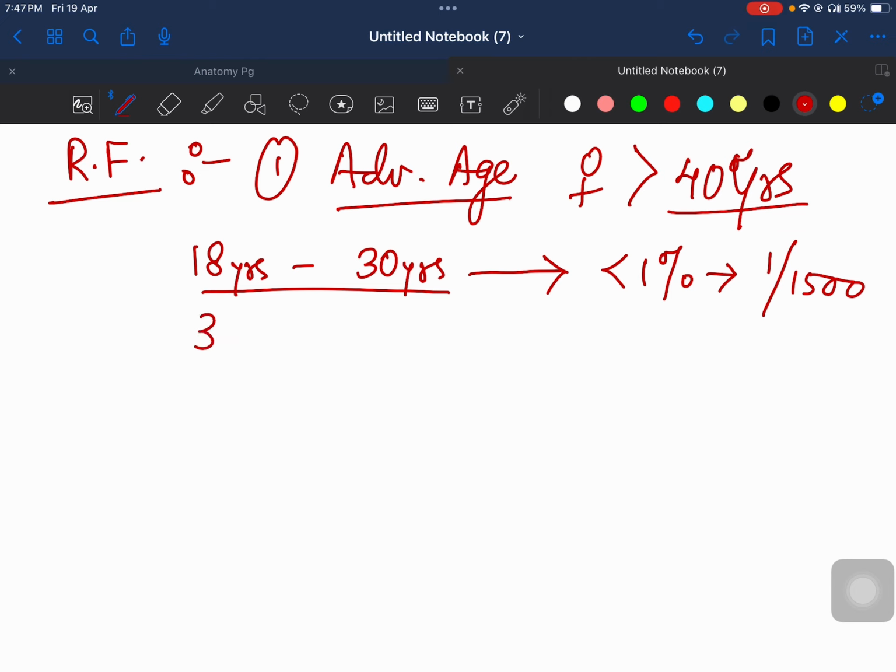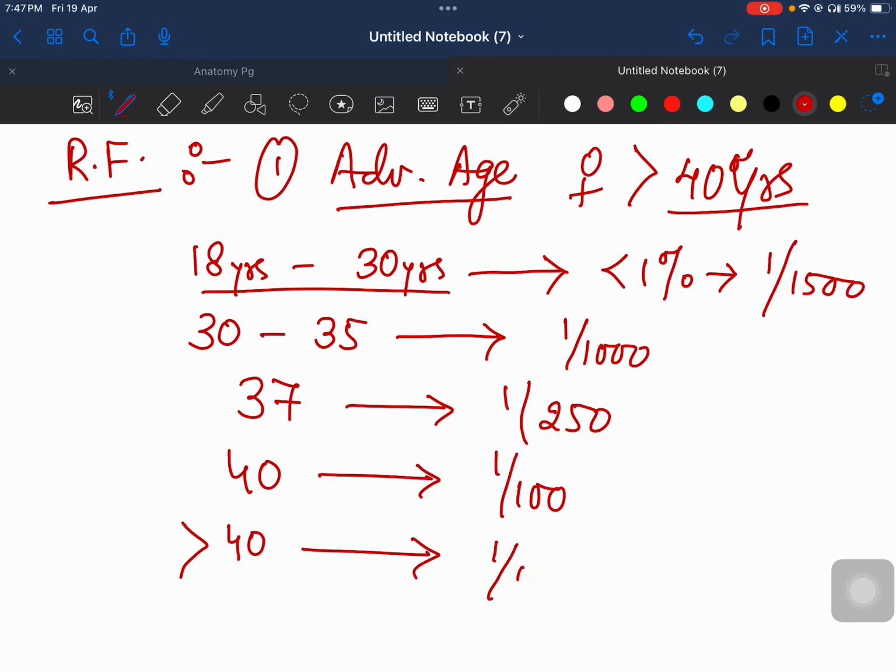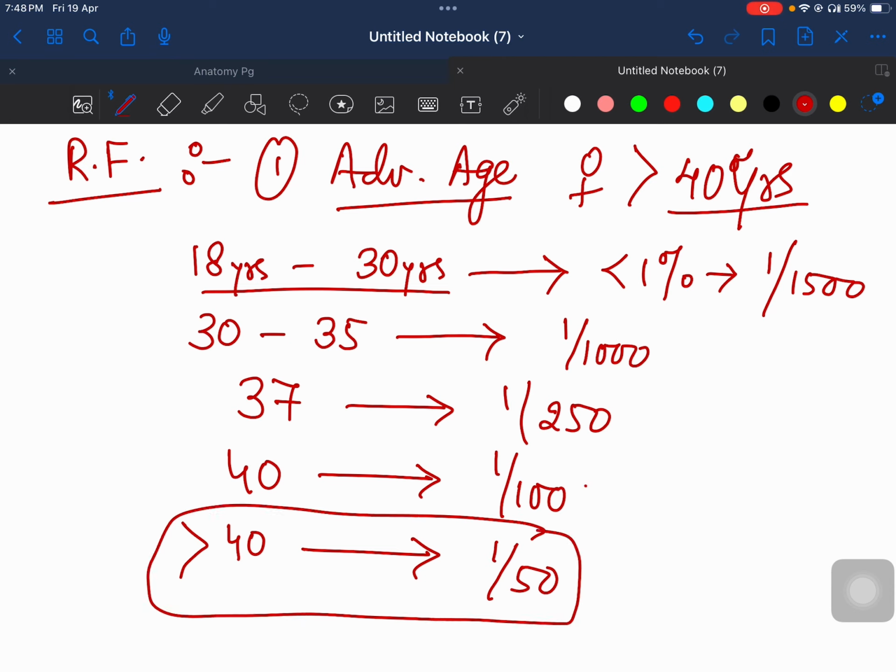But as the age at pregnancy increases, means 30 to 35 हो गया, then आपका risk हो जाता है 1 in 1000. Okay. Then at 37 years, it is around 1 in 250. And then at 40 years, remember at 40 years, it is 1 in 100, means it is 1%. So as the age increases to more than 40 years, then the risk is 1 in 50. तो ये इंपॉर्टेंट हो जाता है, 40 years पे it is 1%.